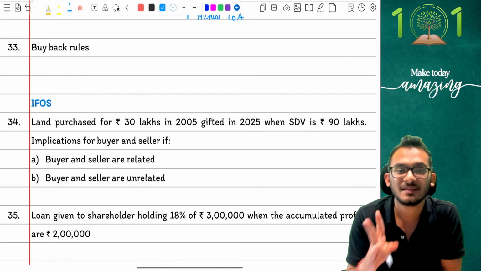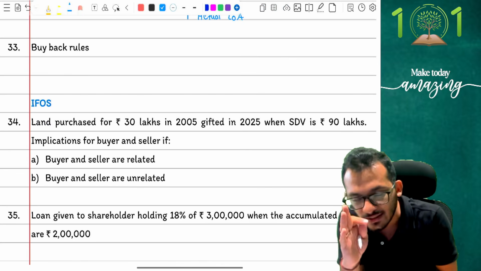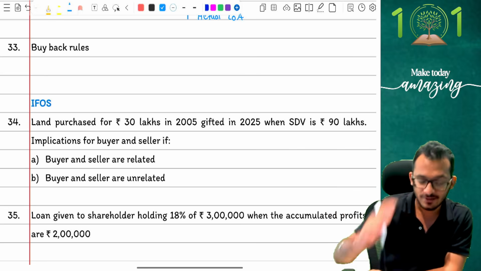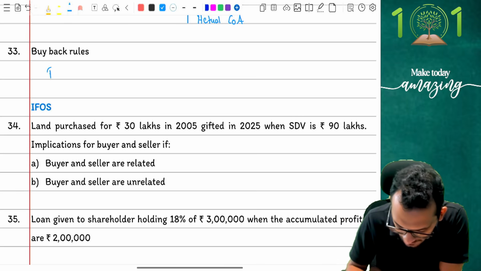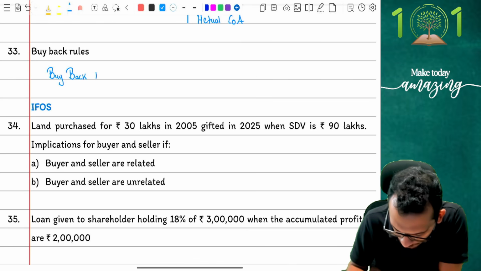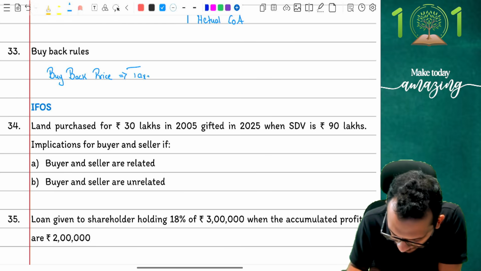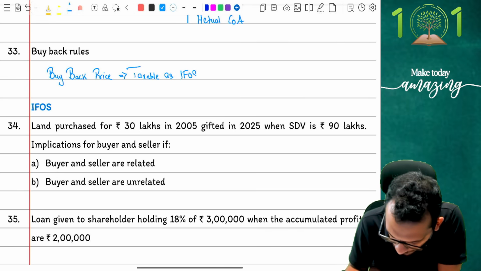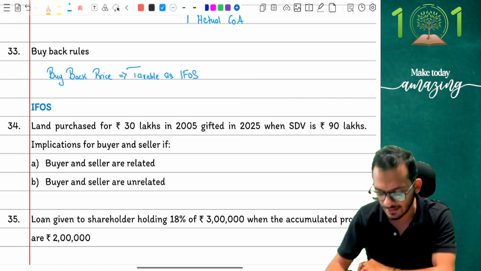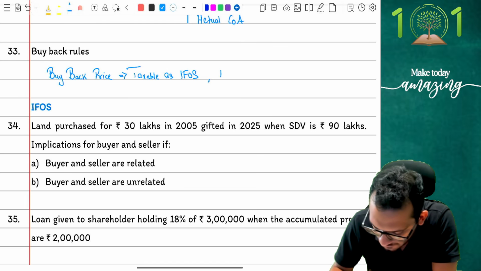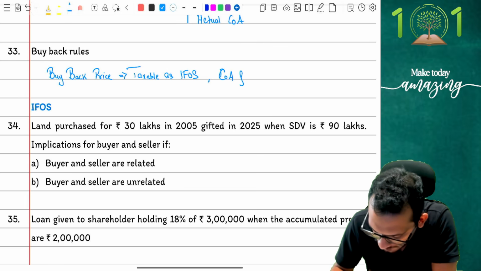Next one, the most important thing which I believe should be tested in examinations, because May, September and January is the last attempt where buyback can be tested. The rules of buyback for these attempts say that whenever you have any buyback in the company, whatever is the buyback price is taxable as IFOS. Whatever money you're going to get from the company, straightforward tax it as IFOS.